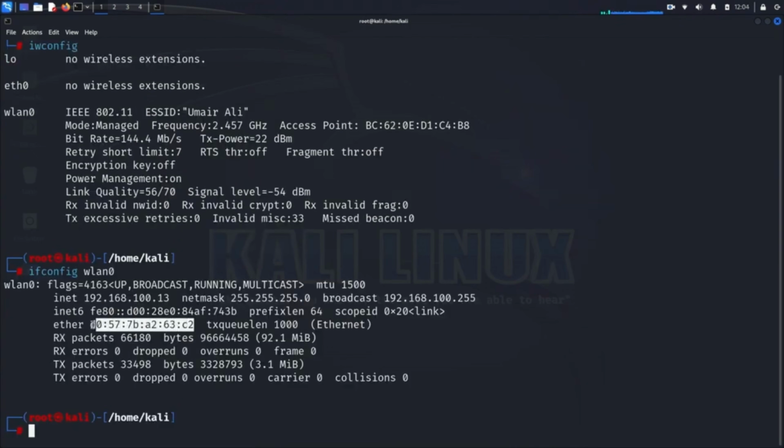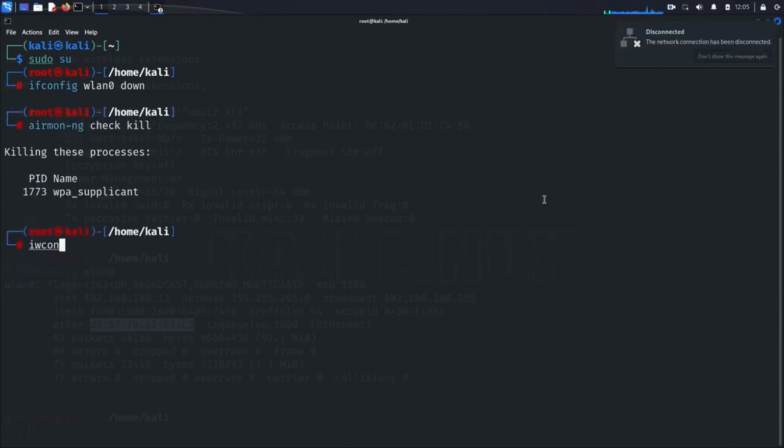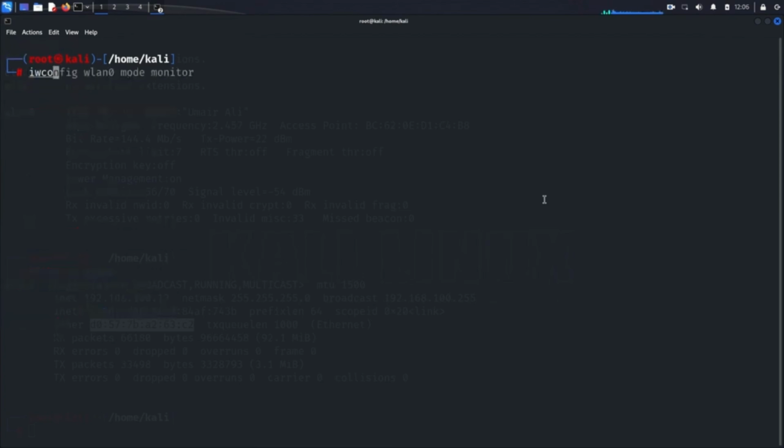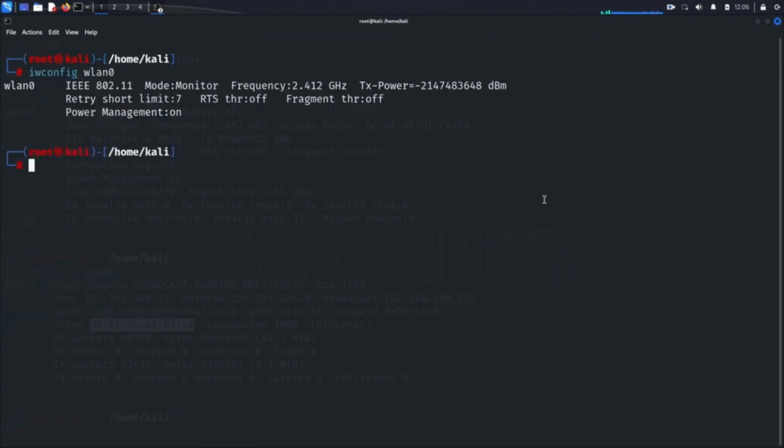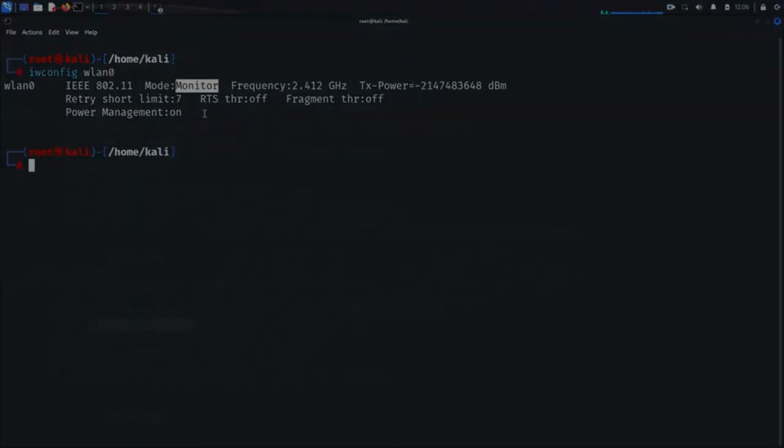Now armed with our MAC address, we'll initiate the transition to monitor mode. This involves bringing down our wireless interface with ifconfig wlan0 down, ensuring there are no conflicts with other processes using airmon-ng check kill, and finally switching the interface to monitor mode with iwconfig wlan0 mode monitor. Once completed, we'll bring our interface back up with ifconfig wlan0 up. With our interface successfully switched to monitor mode, we're now ready to proceed to the next step.